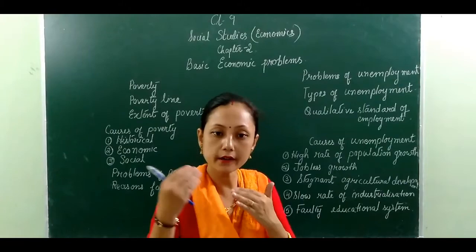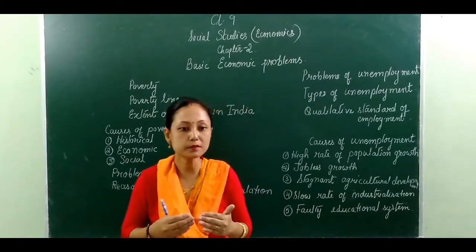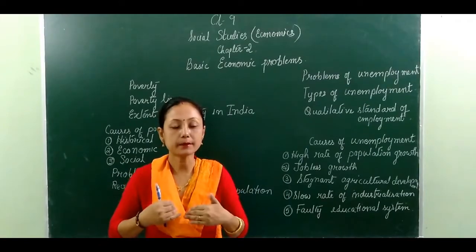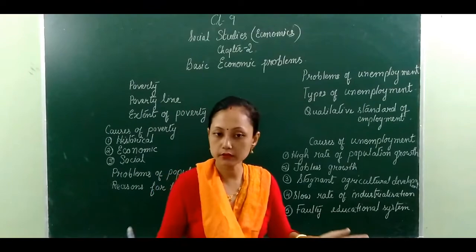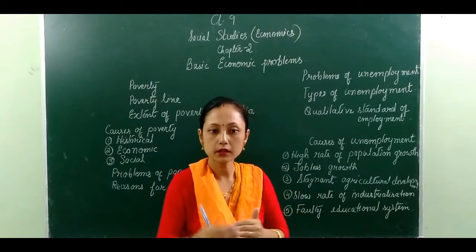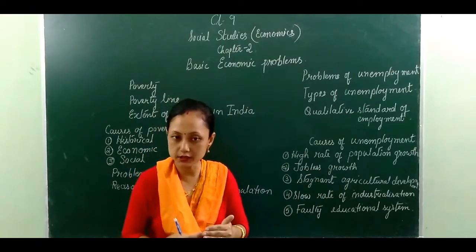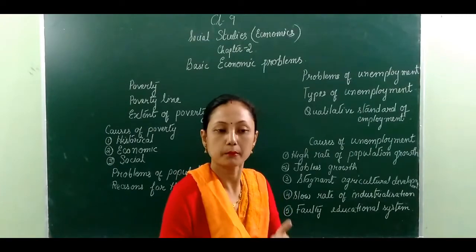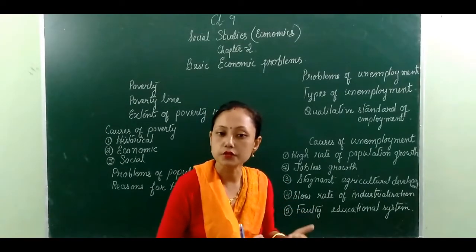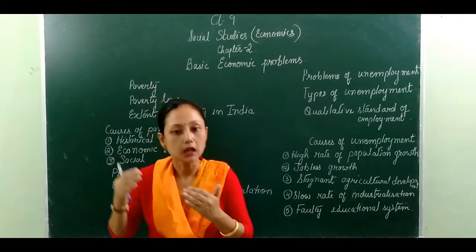Those people who have the capacity but do not want to work are not regarded as unemployed. According to economics, those people who have the ability and are willing to work but are not getting any kind of job are regarded as unemployed in the economic term.